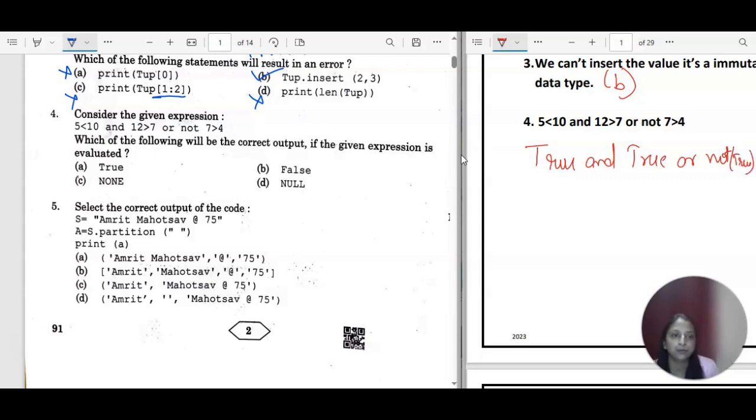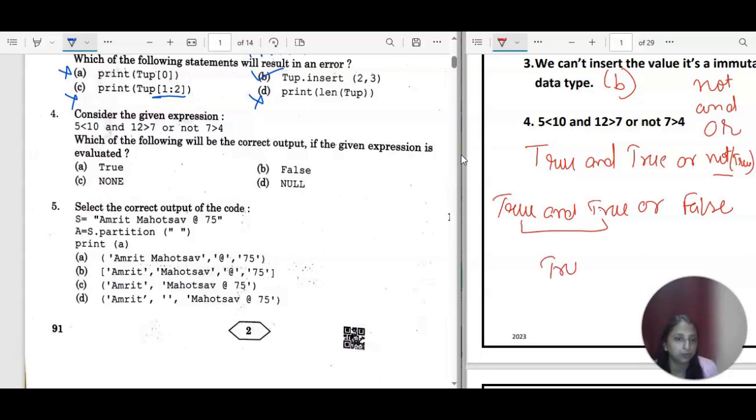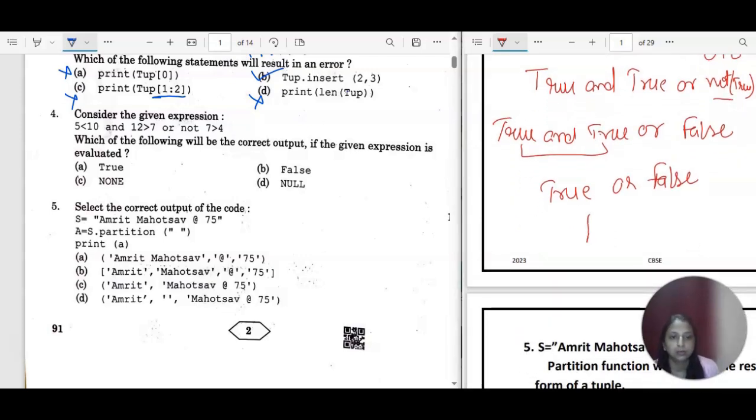Fine. Now true and true, or not true. The priority is for not only. So true and true, or not of true, which is false. Then the priority is not, then and, then or. So you will go for the and operator. True and true will give you true, or false. If any one of them is true, it will give you true. So the final answer is true, right? The correct answer for this is true.